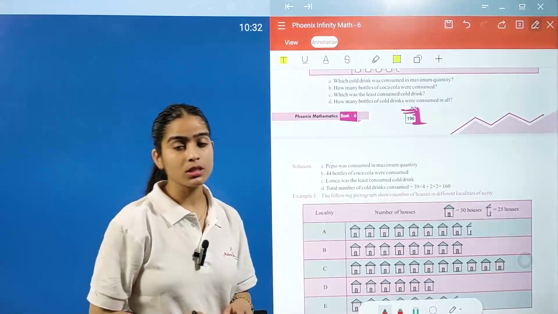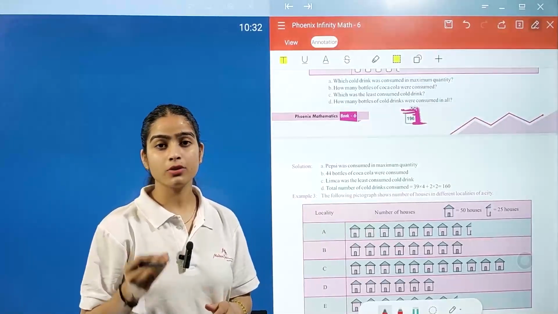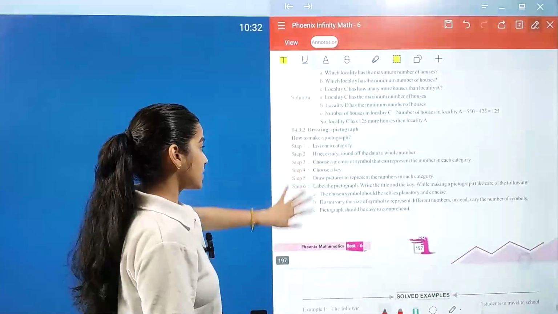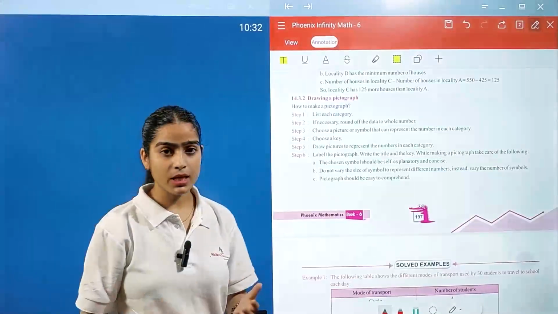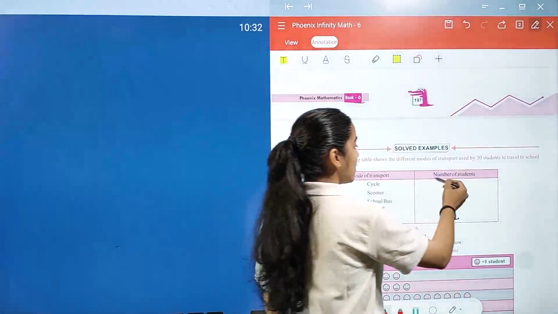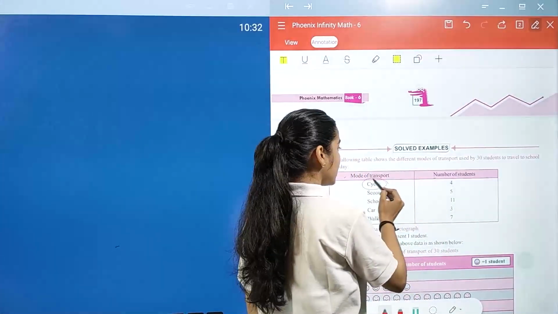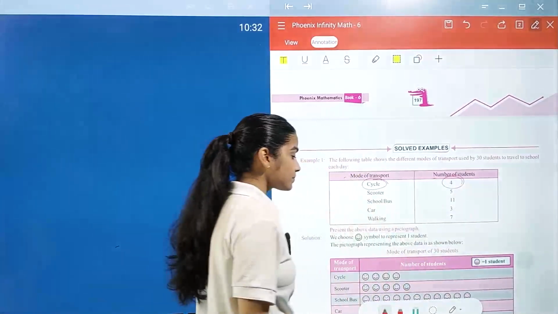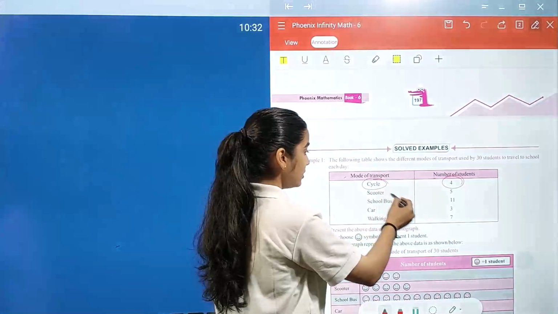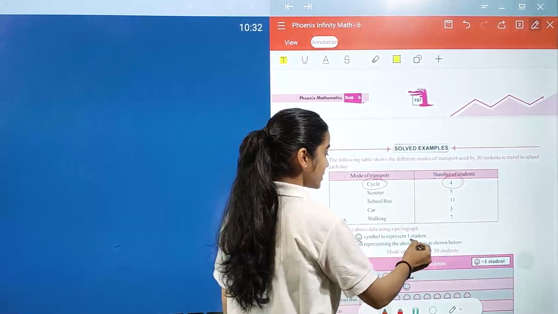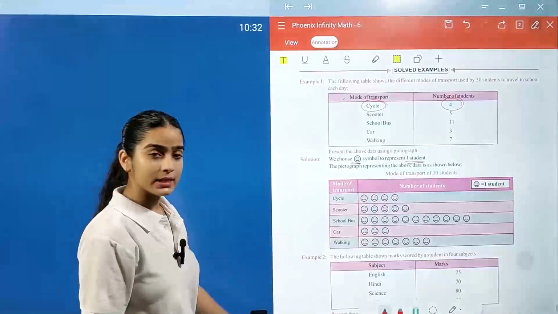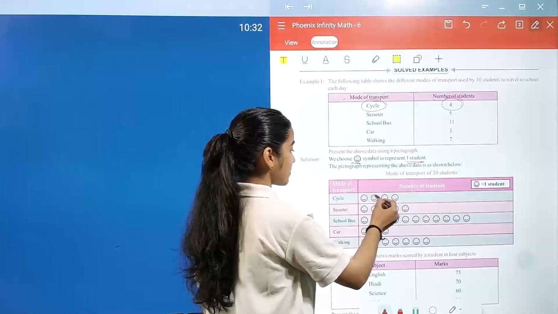I hope, students, these examples are clear to you, on how you can interpret pictographs. Now drawing a pictograph is very easy for you. Here we have mode of transport and number of students. Cycle: 4 students travel by cycle. One smiley represents 1 student, so to represent this data we have to make 4 smileys.